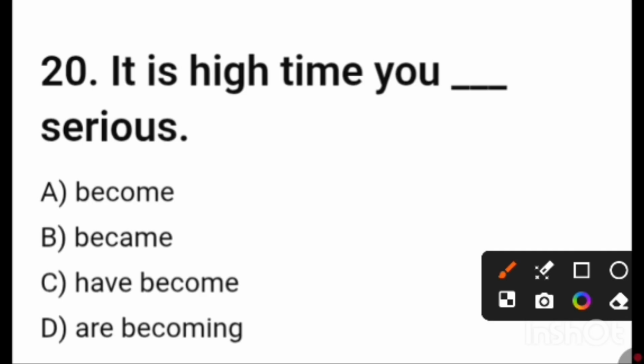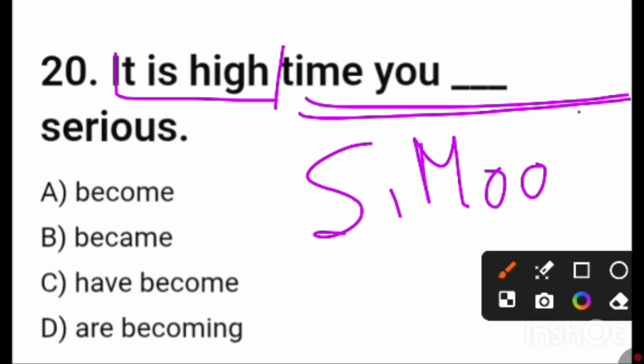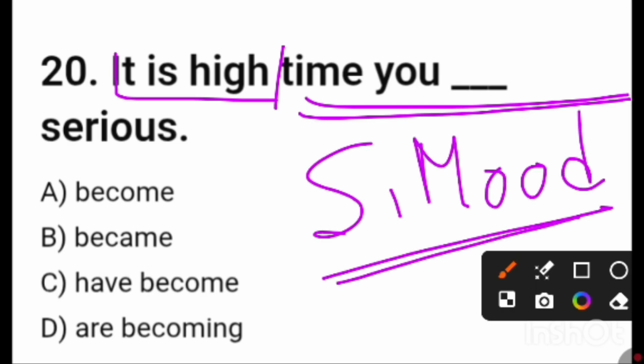It is high time you, blank space, serious. Friends, this phrase, it is high time, it is about time, these types of phrases always attract the subjunctive mood. That means after this phrase we cannot use indicative mood or a tense verb here. We have to write the subjunctive mood, and it is basically for hypothetical or imaginary sentences. This is not the fact.